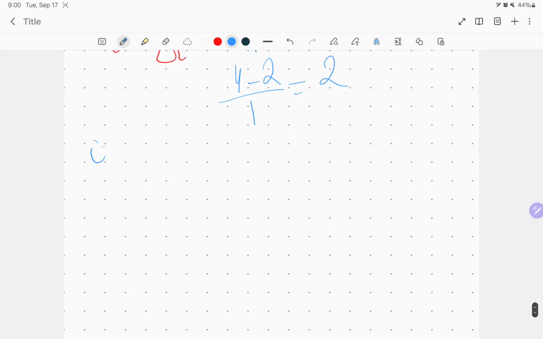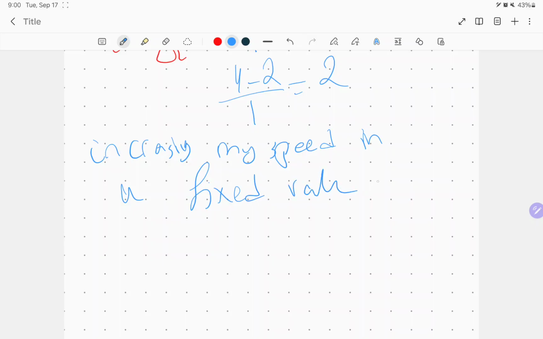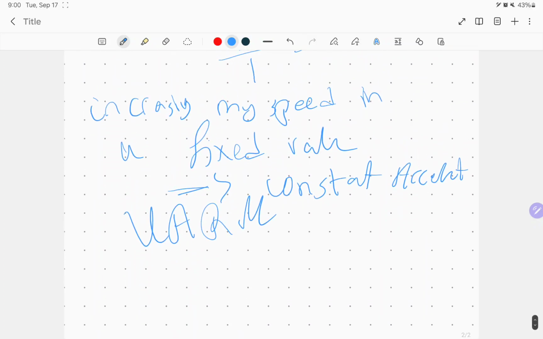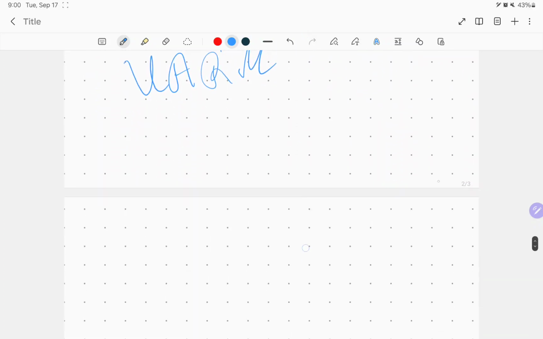So if I'm increasing my speed by a fixed value, we call this constant acceleration. We call this type of motion UARM. Got it? That's the idea.